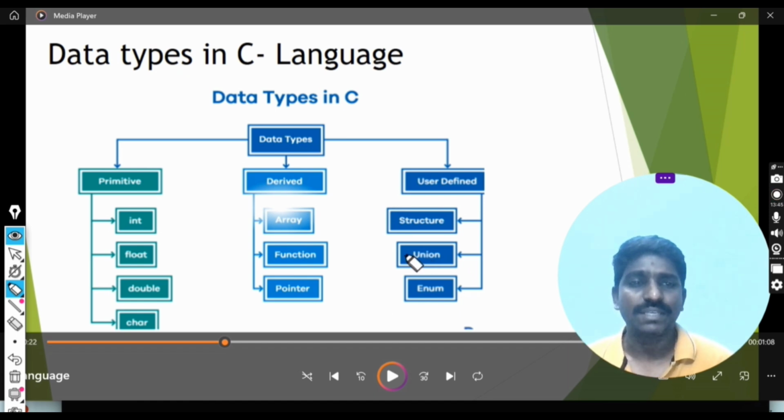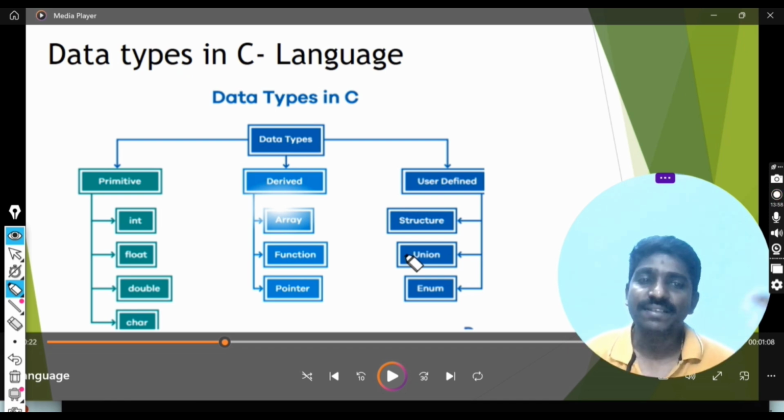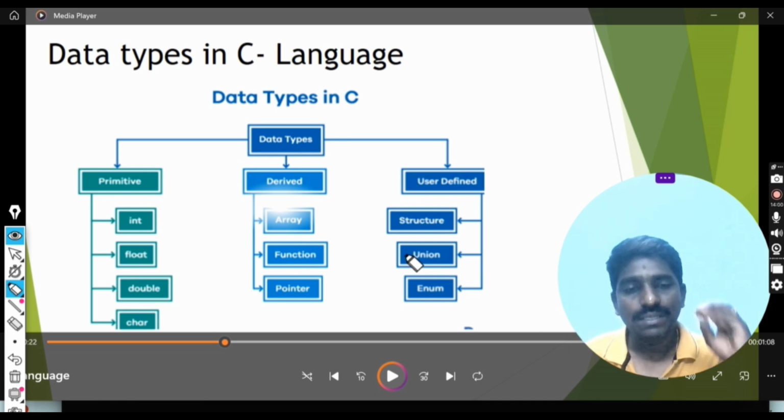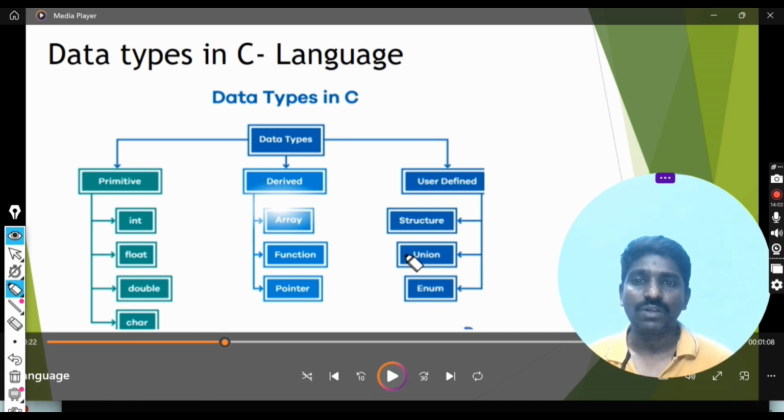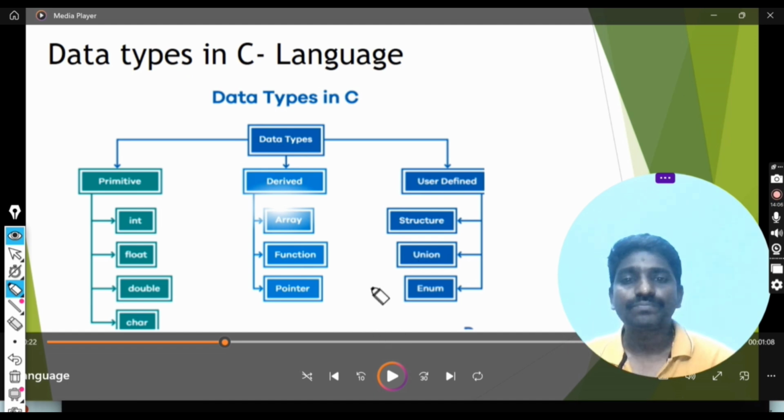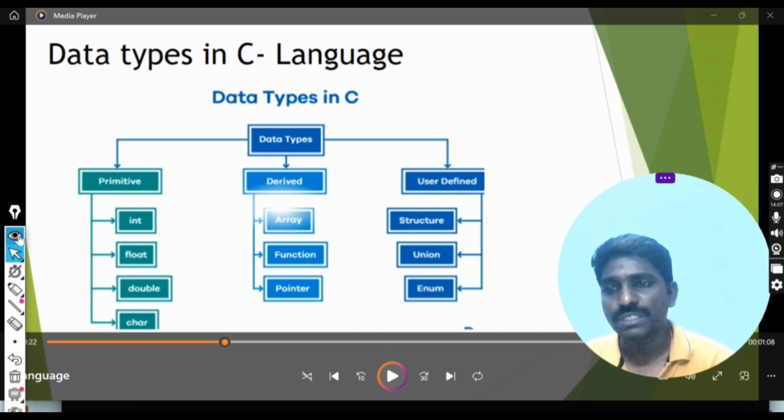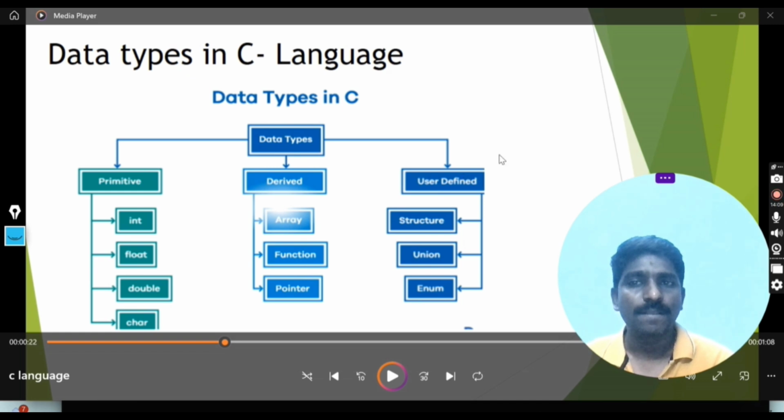If you are a fresher or otherwise, please note this down, which is very important as a basic. If you know alphabets, we can make a word, and a group of words makes a sentence. Like that, this is a fundamental for everyone to learn these concepts. So data types, it's over.